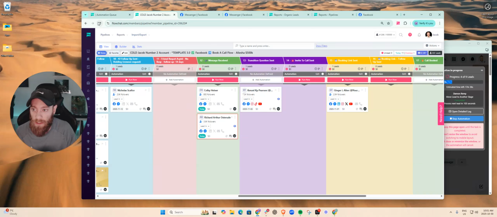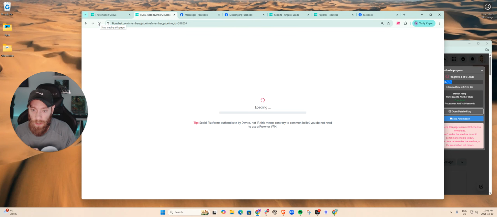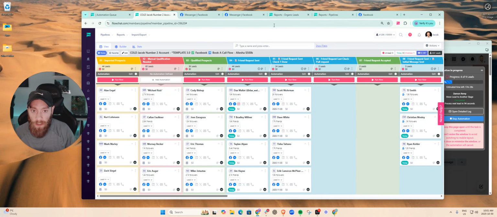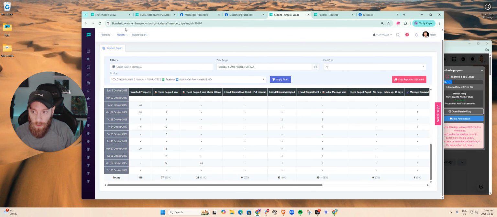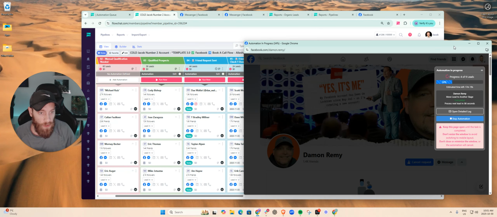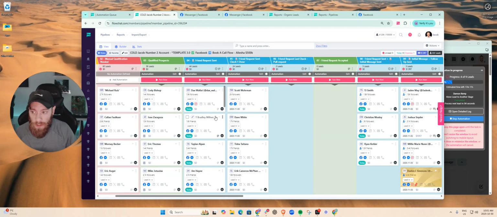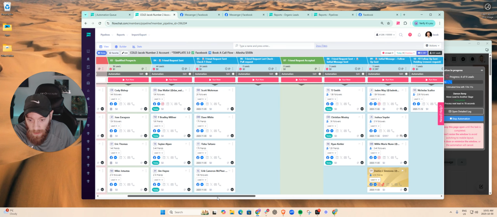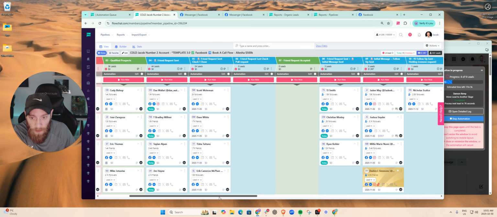So now we've sent that. We're going to reload. We've sent 2 transition questions. We're then going to go in. We've had a message received, so that's going to be tracked on the back end in reporting. So now if I go in and reload my reporting, I'll be able to see that. And then once this automation is done, we're going to run the check for new friends here to just catch anything that for whatever reason would have been missed.